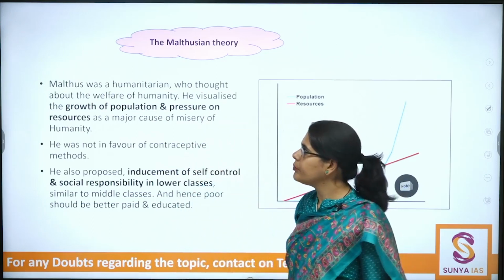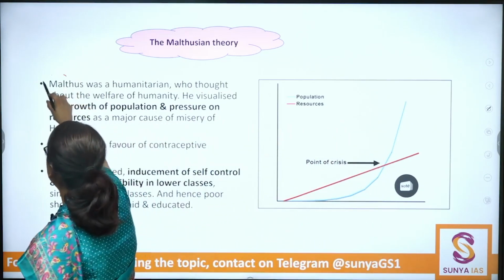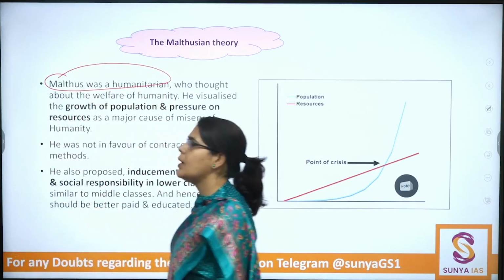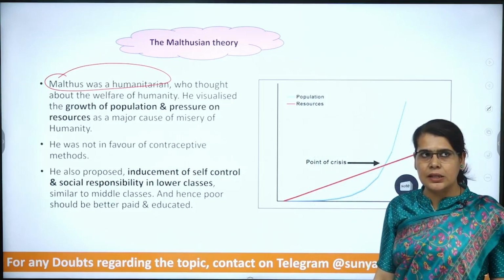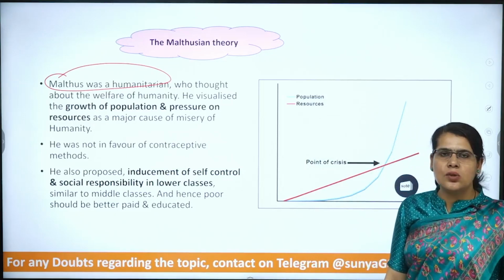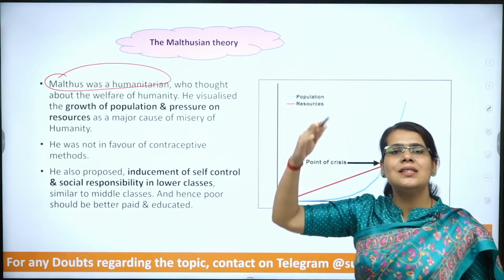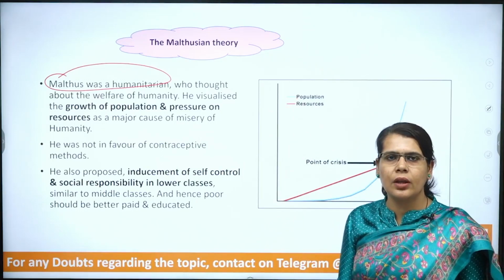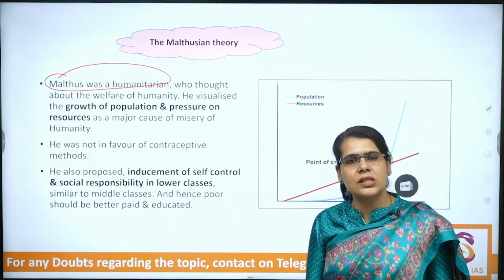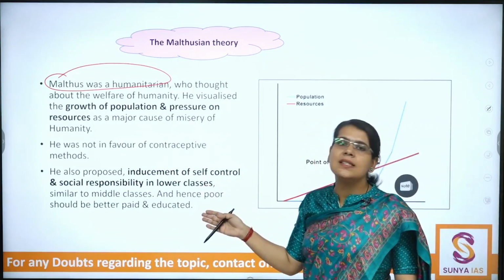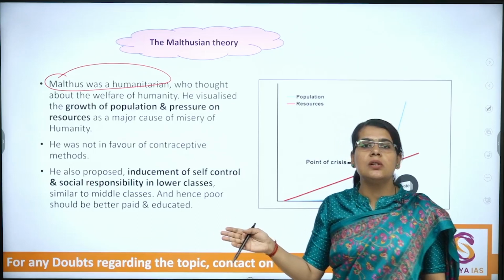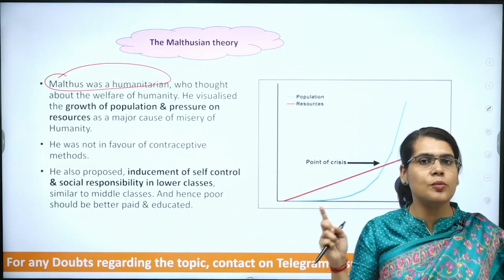Next point. Now see, wait, do not write, just listen to me. Yes, we are talking about Malthus as a humanitarian, because he is talking about the unrestricted population growth, and he's also talking about certain checks, and other aspects. For example, he's talking about education of the lower classes, etc. So he is a humanitarian.